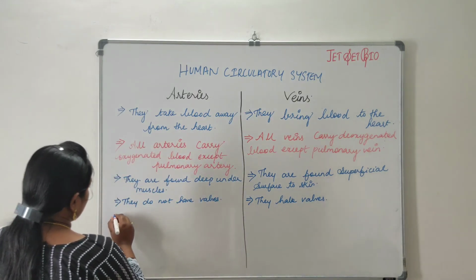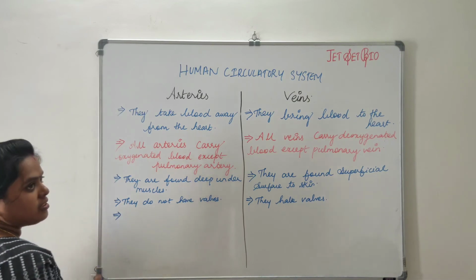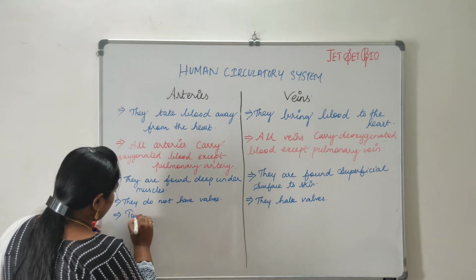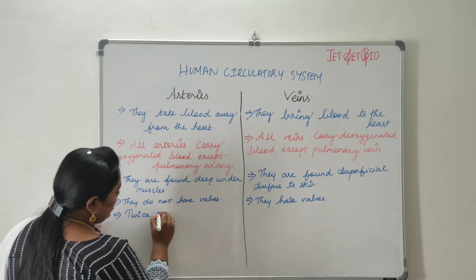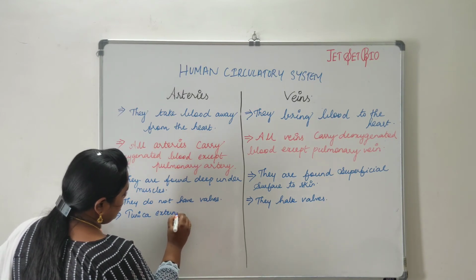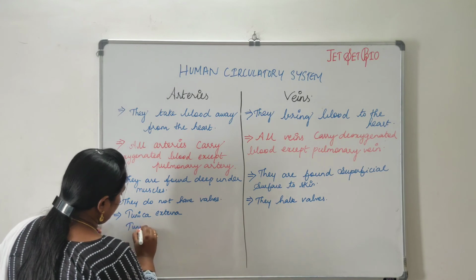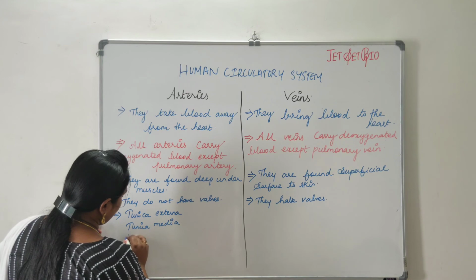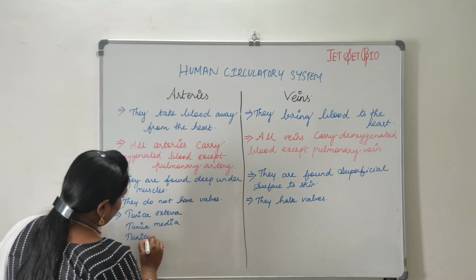Now coming to the next point. We have seen the structural view of an artery, right? So in the structural view of an artery, what is there? We have three layers called tunica externa, tunica media and tunica interna.